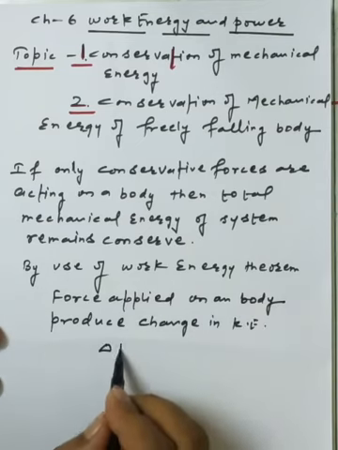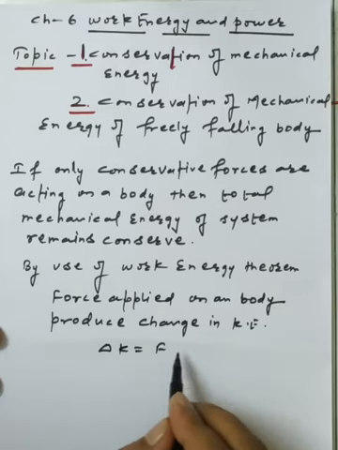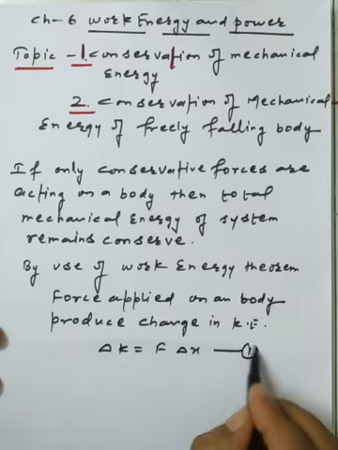So delta K is equal to F into delta X. That's the first equation we have.